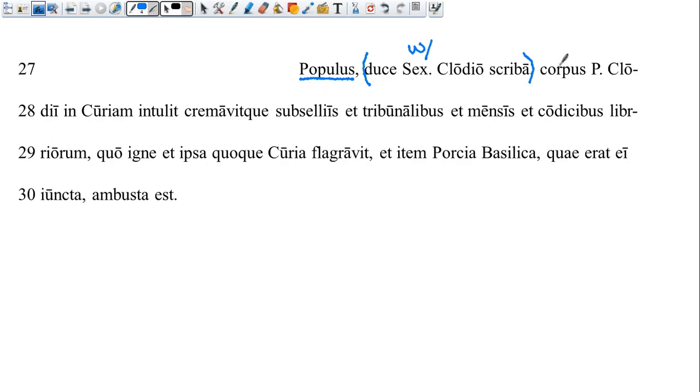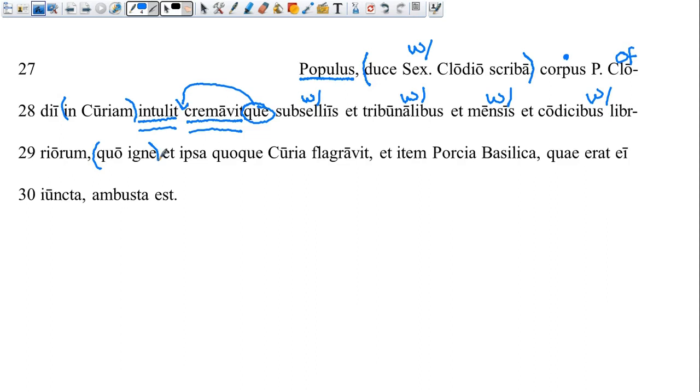The people, notice again this word corpus looks like it's nominative, can be nominative or accusative. Since we already have a subject, it's going to be our direct object. That Clodii is going to be genitive, so say of Publius Clodius. And then here's our verb. So the people intulit, from infero, inferre, intuli, illatus, brought the body into the curia. And remember, our quae is going to jump in front. And the people burned the body with all of these things. So these are probably things that would have been in the Senate house.